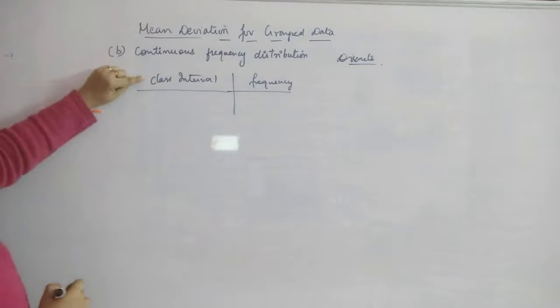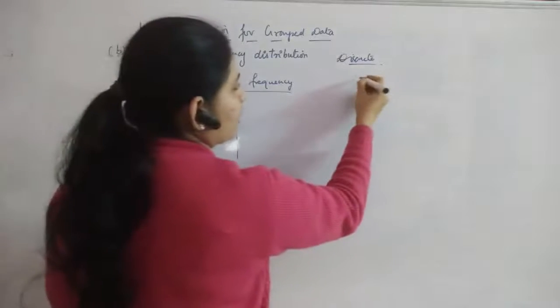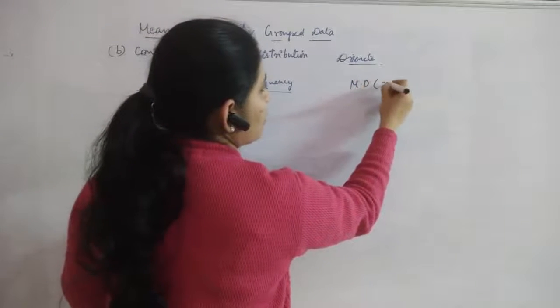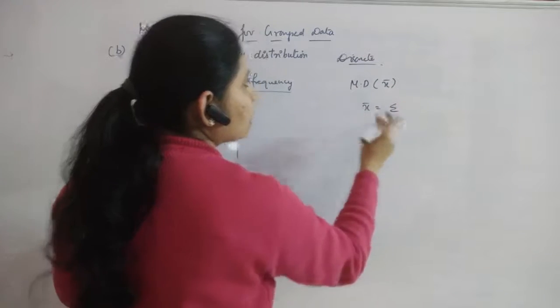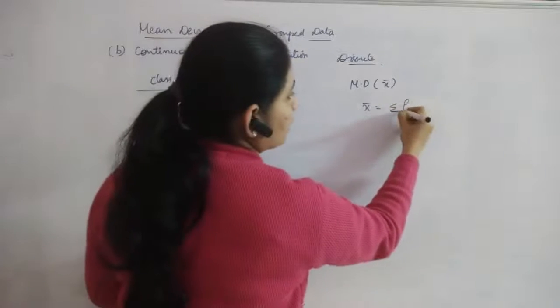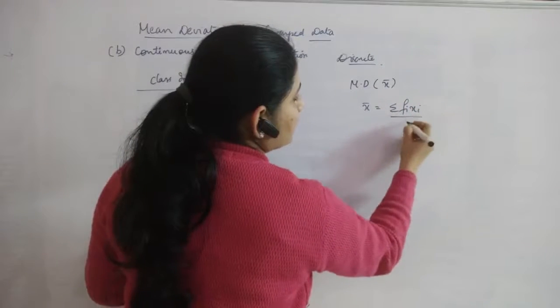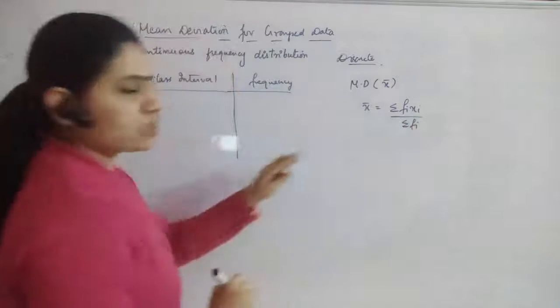Now what you have to do is, in your discrete case, you know that if you have to find out mean deviation about mean, first you will find out what is mean, and it will be like, for discrete frequency distribution, that means when frequency is also given, you will find out sigma fi xi divided by n, or sigma xi, right? So this is the procedure.